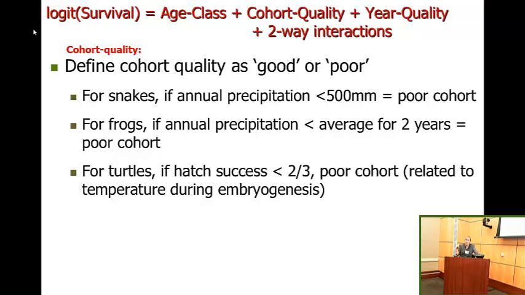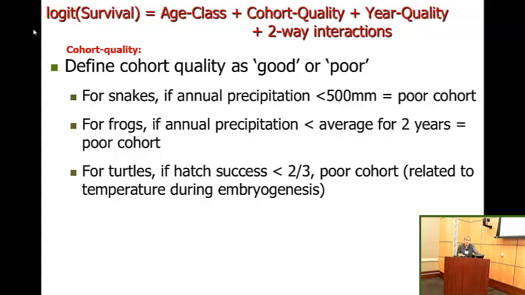So these snakes are eating frogs. The frogs need standing water. If there's less than 500 millimeters of precipitation in a given year, there's no frog breeding. For frogs, if annual precipitation is less than the average for 2 years prior to maturation, these are a poor cohort, and this is also based on food availability.